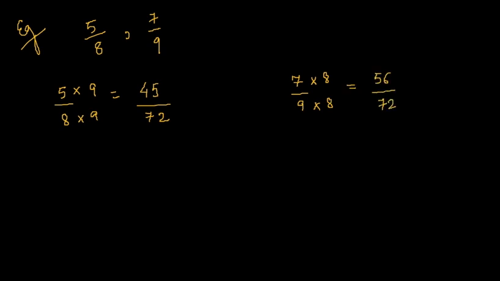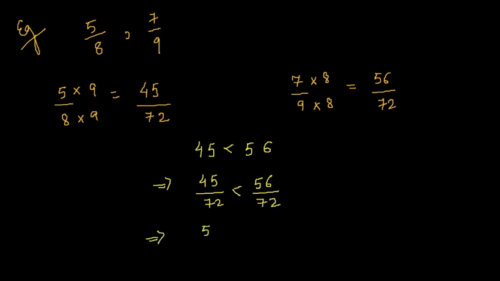Once these denominators become the same, we will follow step number 2 and compare their numerators directly. So 45 is less than 56, which means 45 by 72 is less than 56 by 72, which finalizes that 5 by 8 is smaller than 7 by 9.